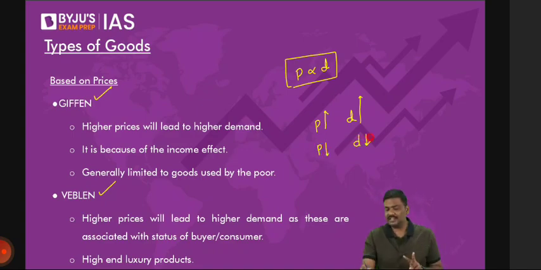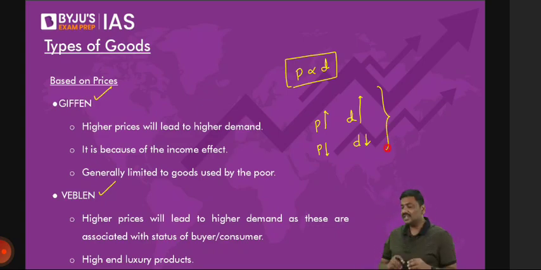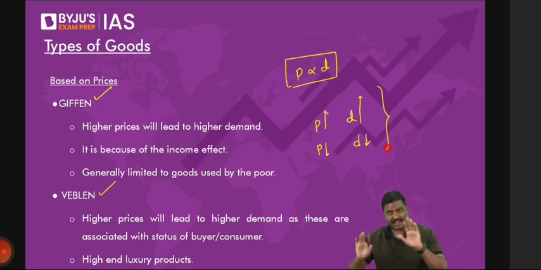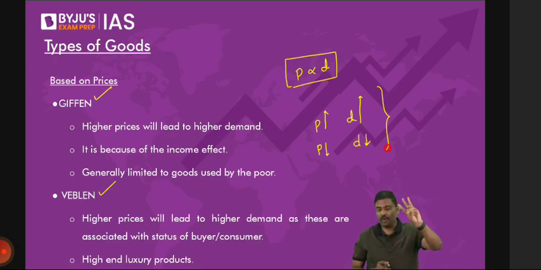Point number 2. Don't you think this is opposite to what is the law of demand? Is it okay? This is opposite to what does the law of demand state? Because the law of demand states price and demand should move in opposite direction, not in the same direction. Point number 3. Let me start with Veblen Good.